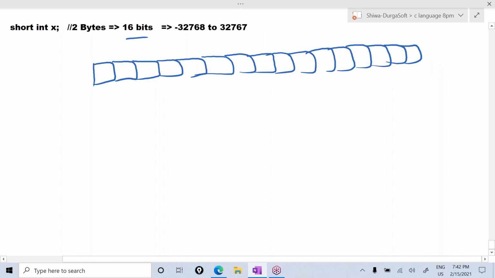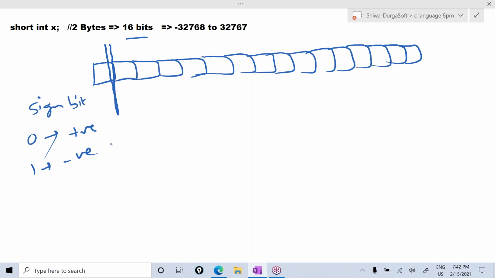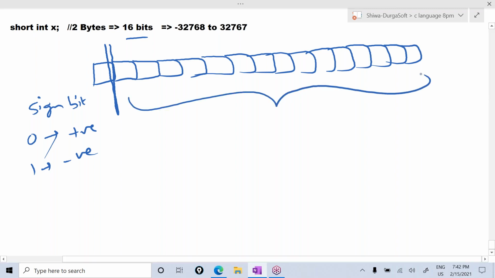In the 16 bits, this first bit is reserved for sign. First bit is the sign bit. If the sign bit value is 0, that is positive. If the sign bit value is 1, that is negative. So to identify the sign of the number, 1 bit is reserved for sign. So in the remaining bits, data will be stored. So to store the data, how many bits are there? Remaining 15 bits are there.